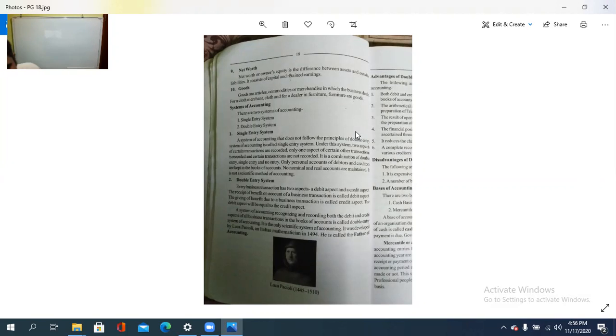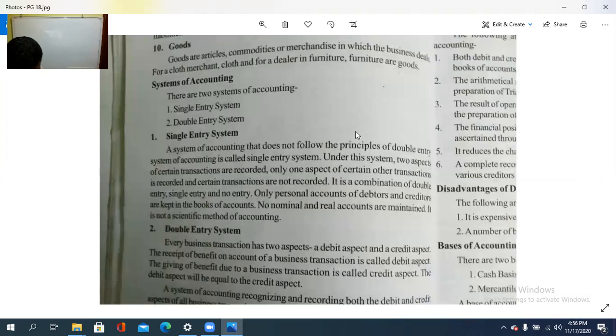Then, in continuation, there are two systems of accounting. That is, one is single entry system. Another one is double entry system. Single entry system and double entry system. So, what is a single entry? What is a double entry? From the name itself, single entry means one entry need to be passed. Double entry, two entries need to be passed.